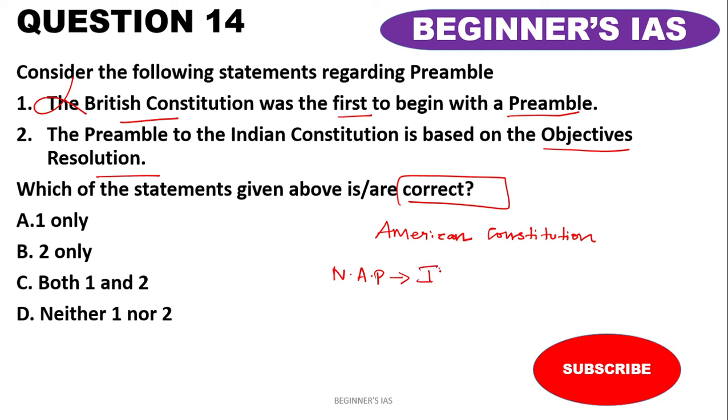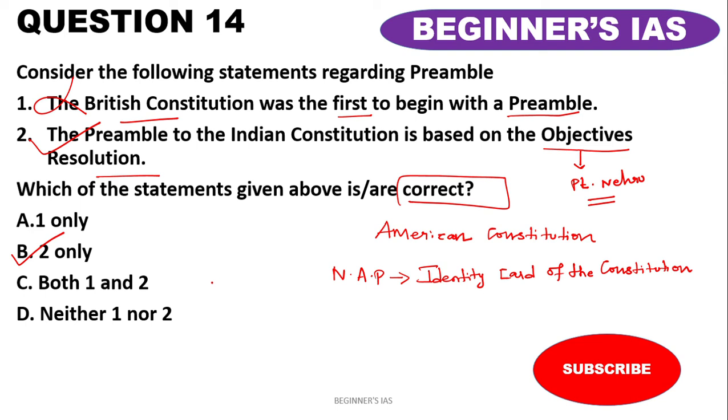That is very important, so kindly remember the name and the term. The preamble to the Indian Constitution is based on the objective resolution which was drafted and moved by Pandit Jawaharlal Nehru. That is also very important. It was adopted by the Constituent Assembly. Therefore, this statement is right. The answer would be B, 2 only.